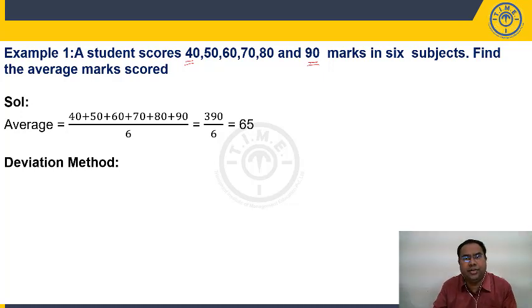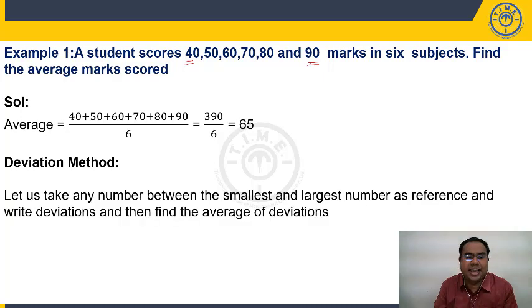You can take 40, you can take 50, you can take 60, you can take 70, 80, 90. Apart from this, you can take 100, 110, 120, or you can take 20, 30, you can take 1000. Doesn't matter. You can take any number, but preferably, it is suggested that you select a number among the given numbers. The condition is it should be present between smallest and highest. Why should it be present between smallest and highest? I'll explain after a little while.